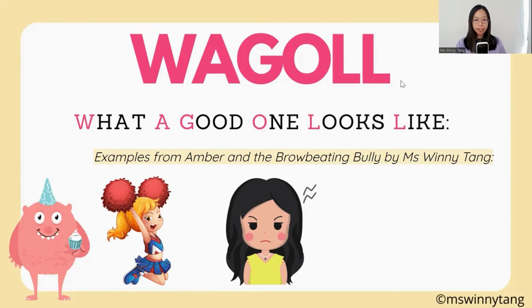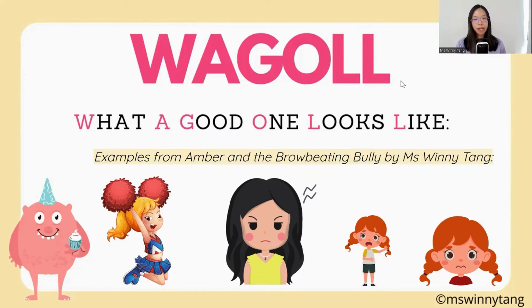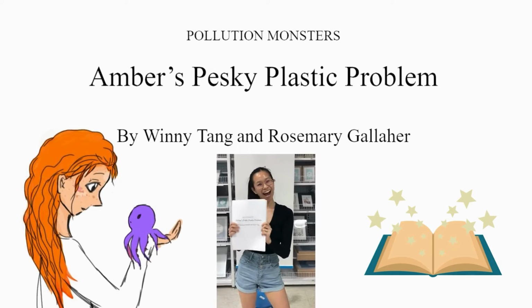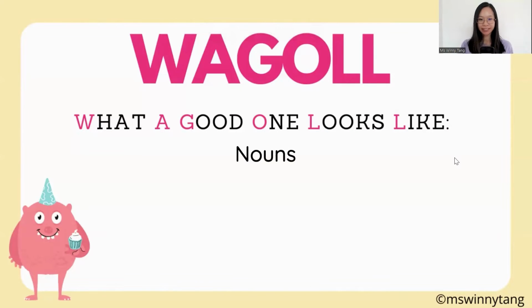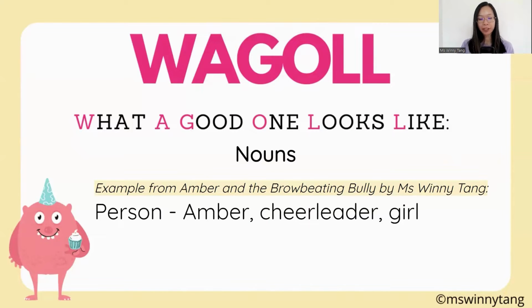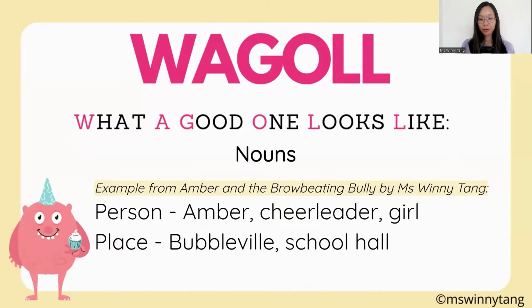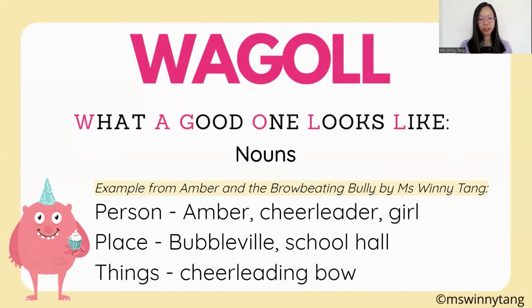As we know, nouns are words that represent people, places, things, and ideas. This is an example from a narrative that I have written called Amber and the Browbeating Bully, and this is actually a prequel to the book that my friend and I are writing. Here are some examples of nouns. Person, we have Amber, cheerleader, girl. To represent a place, we have Bubbleville, school hall, and things, for example, cheerleading bow.